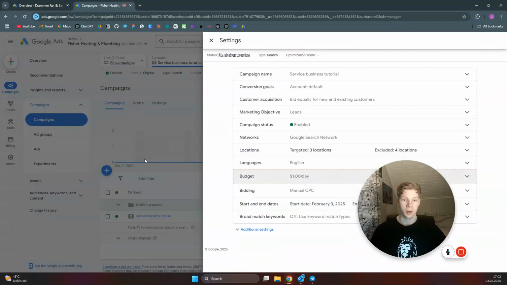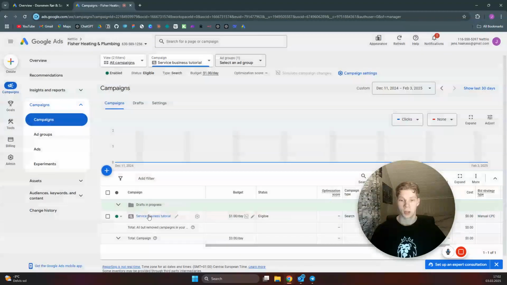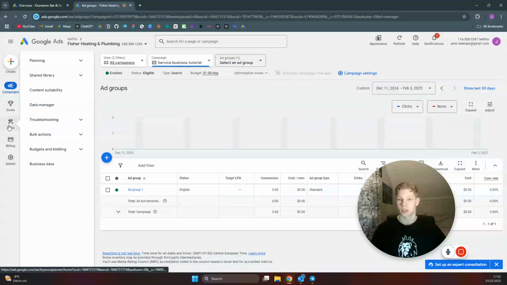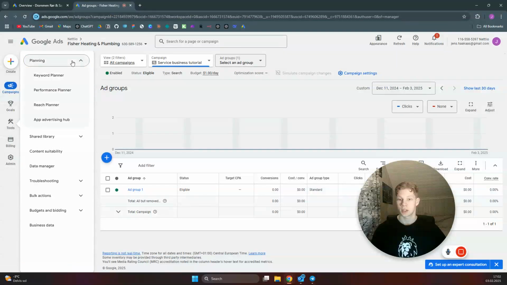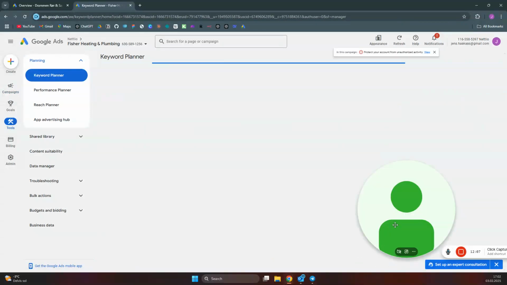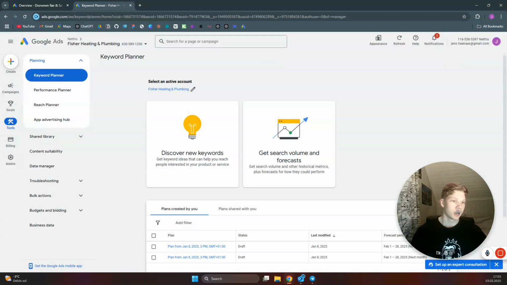And then once you're done with that, you can just click out of this one. What we're going to do now is go to tools and planning and keyword planner, because we want to add some keywords to our campaign. You already added some, but we will add some more.